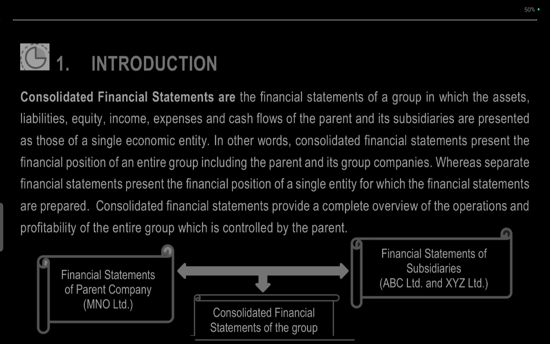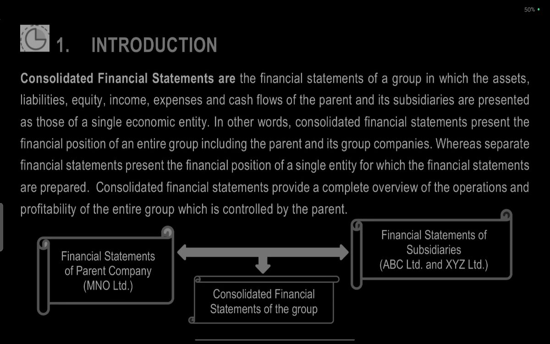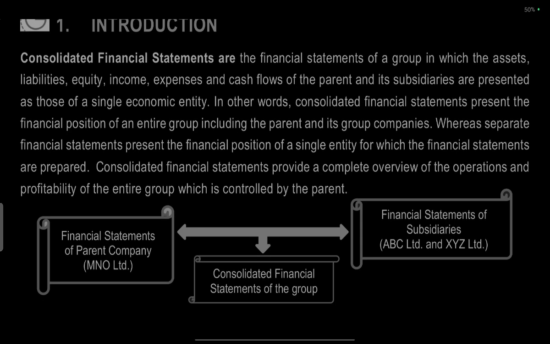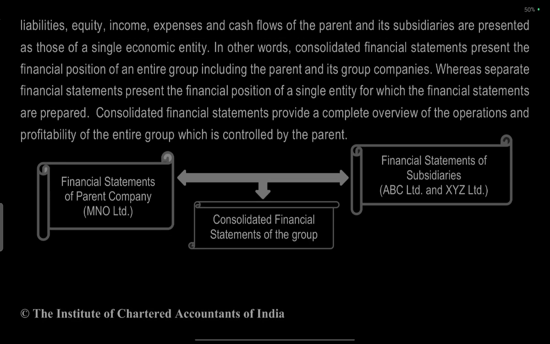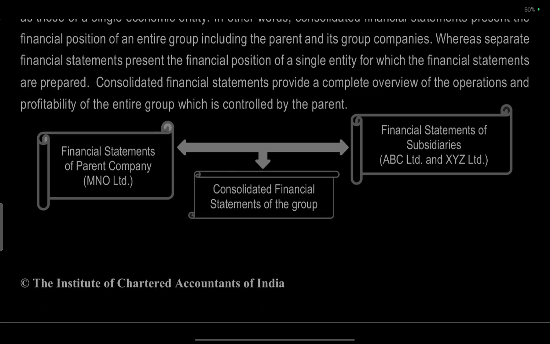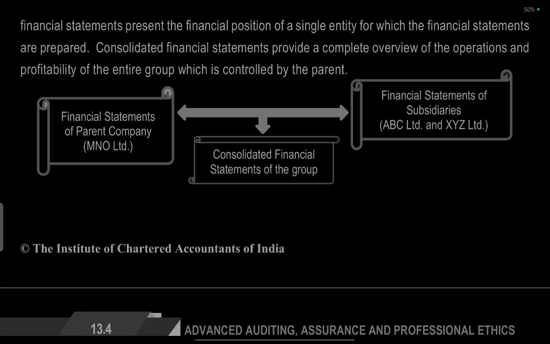Introduction. Consolidated financial statements are the financial statements of the group in which the assets, liabilities, equity, income, expenses and cash flows of the parent and subsidiaries are presented as a single economic entity. In other words, consolidated financial statements present the financial position of the entire group including the parent and its subsidiary companies, whereas separate financial statements present the financial position of a single entity for which the financial statements are prepared. The consolidated financial statements provide a complete overview of the operations and profitability of the entire group, which is controlled by a management. Financial statements of the parent company, consolidated financial statements of the group, and financial statements of the subsidiaries.